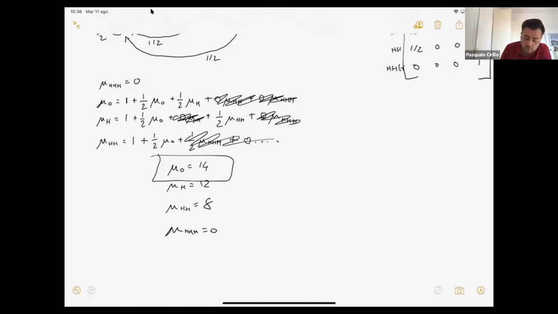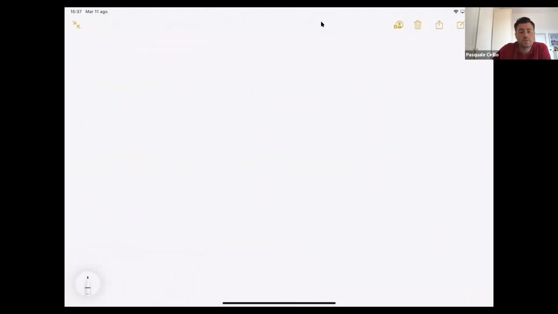Okay. And how do you get this? By solving just this system here. Okay, so you just have to solve this system, and these are the solutions that you get. Now, the second question is similar, but we are no longer interested in HHH, but we want THH.